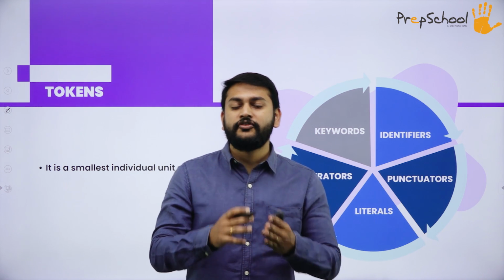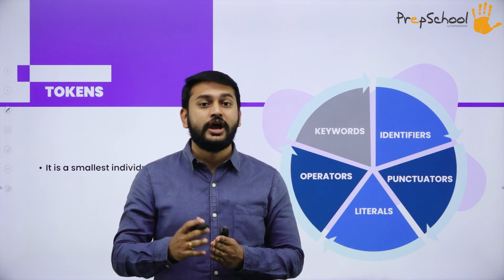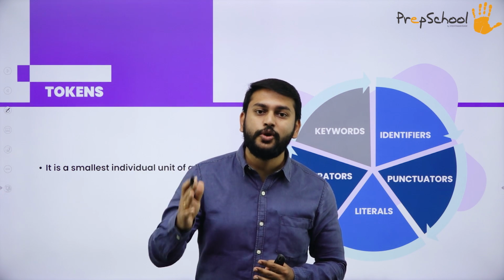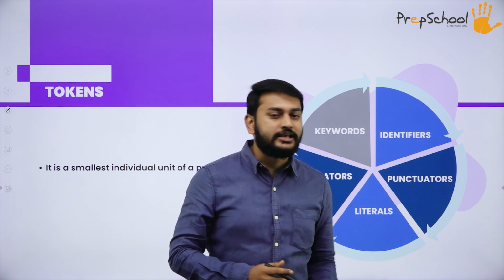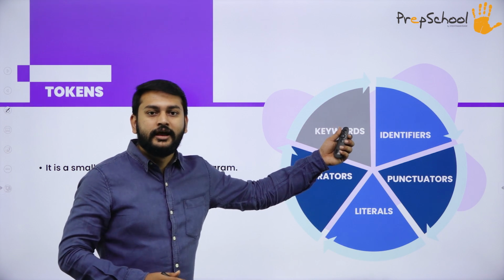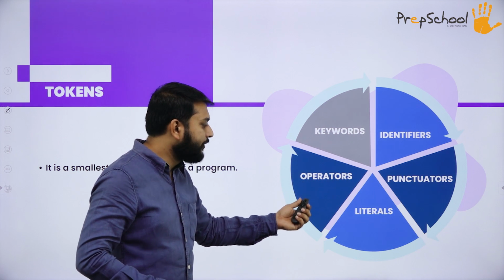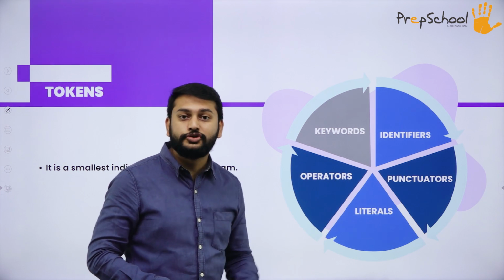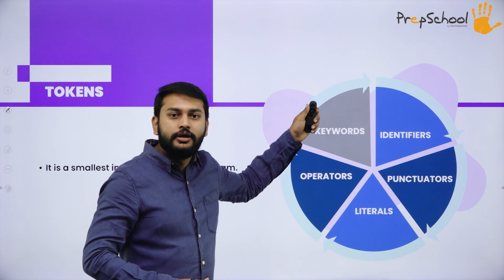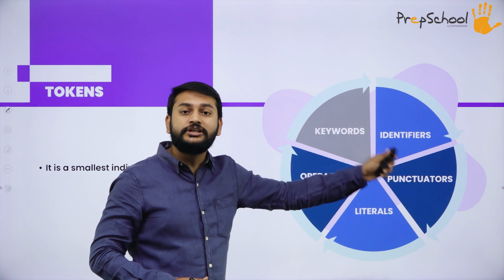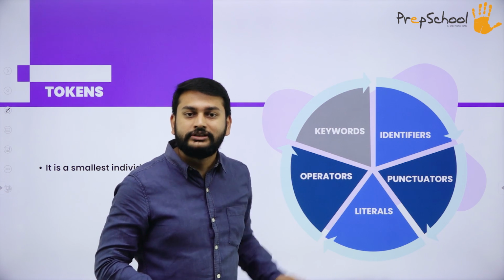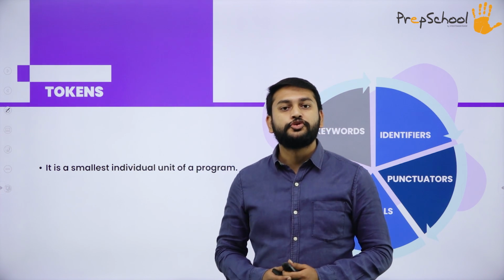In the same way, if I consider a programming language, I need the smallest individual units, such as keywords, identifiers, operators, literals, and punctuators. These are all the smallest individual units of a program. So I will call them tokens.